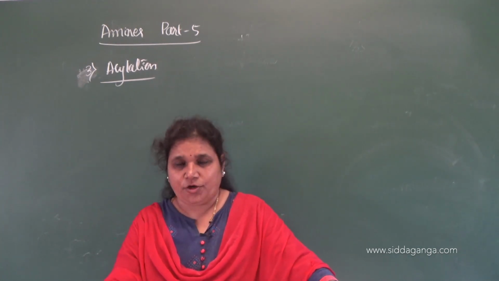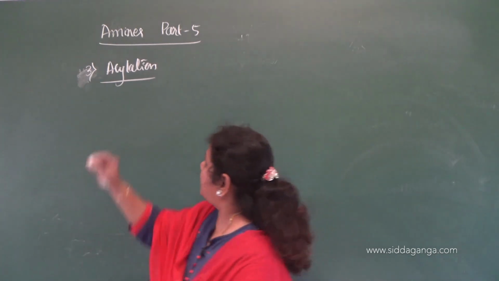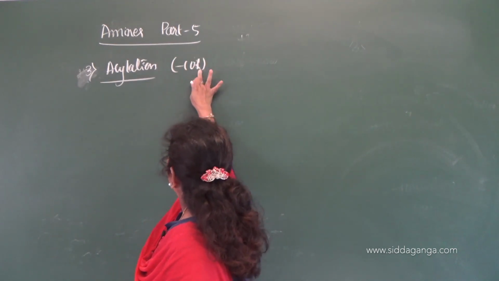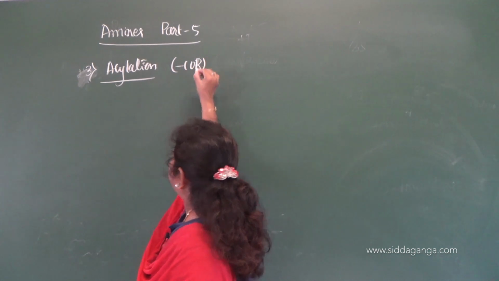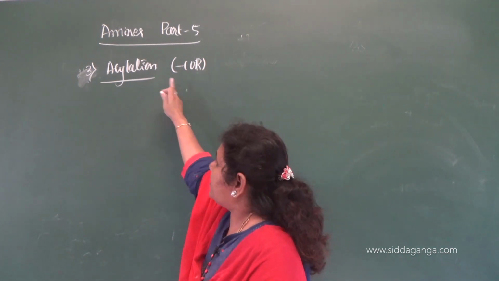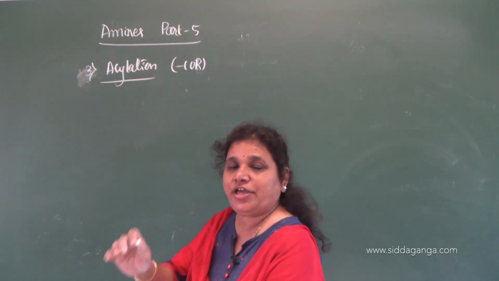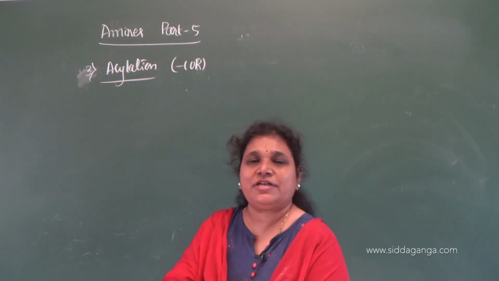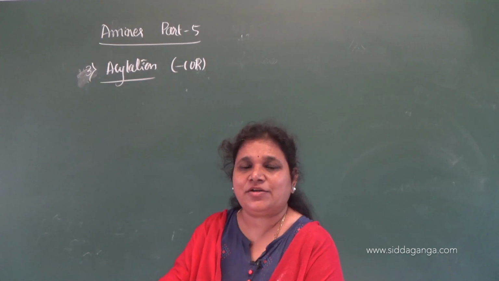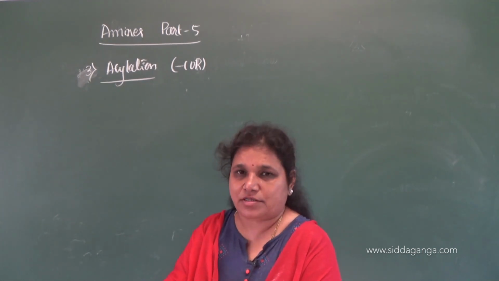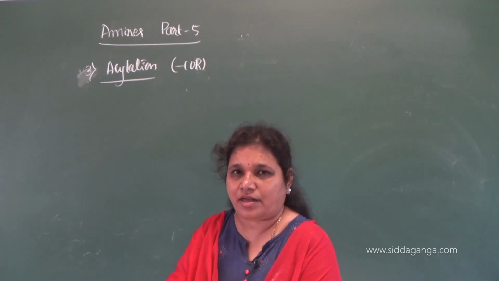What is an acyl group? Acyl group is nothing but COR group. Again it is a nucleophilic substitution. Replacement of hydrogen by acyl group. What are all the reagents that we can use for the substitution of acyl group? You can use acid chloride or the acid anhydride or the ester also. Even you can use ester here.